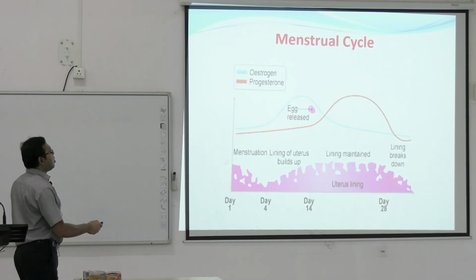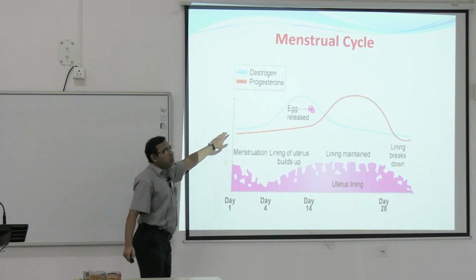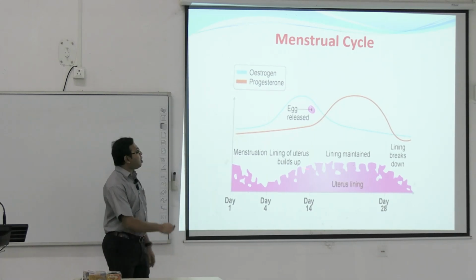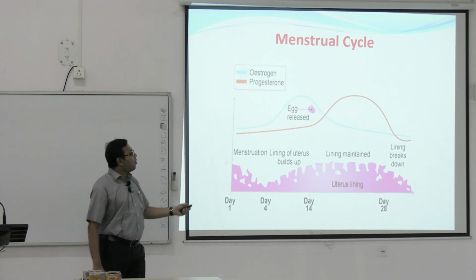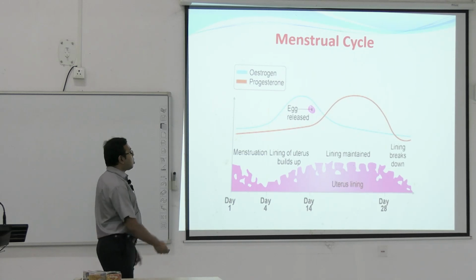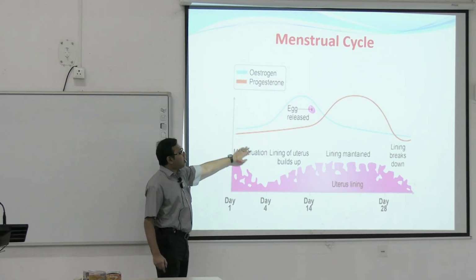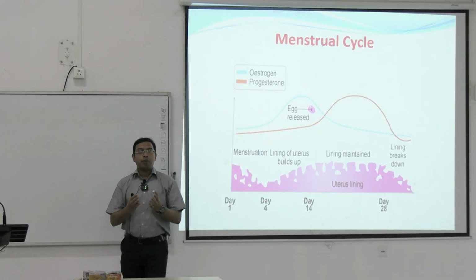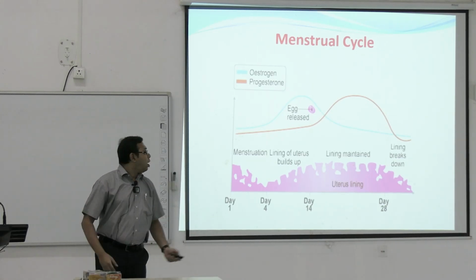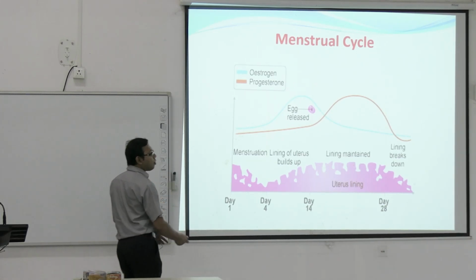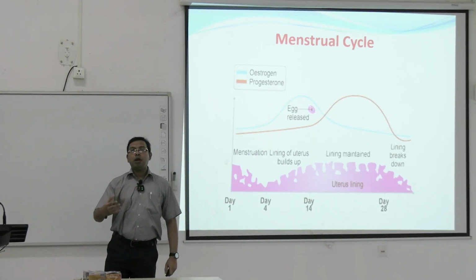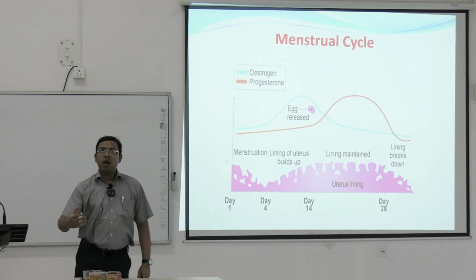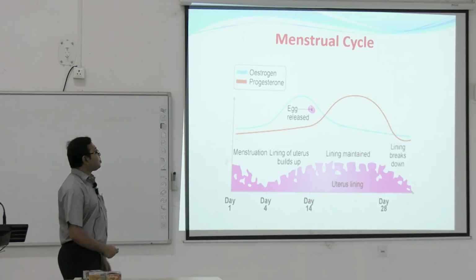So you can see from this graph, the blue one is the estrogen and the red one is the progesterone. Both of these are secreted, but the estrogen is the main hormone in the follicular phase, and after that estrogen level decreases and the progesterone level increases. When there is more estrogen, the lining of the uterus builds up, that is more cells are built up, and when the progesterone takes effect, ultimately the endometrium becomes secretory, and after that the menstruation happens.